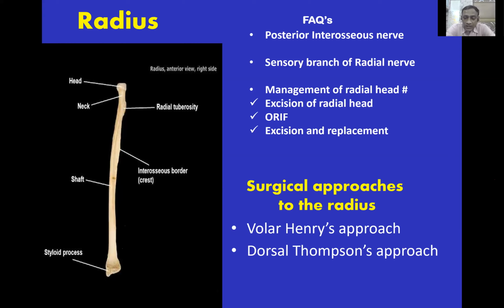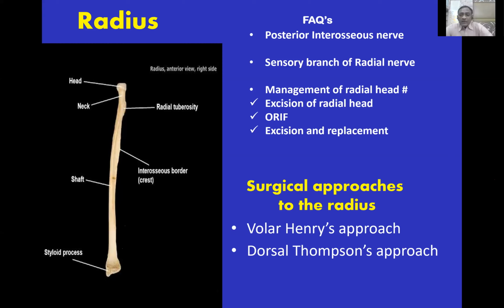If you're using the dorsal approach, Thompson approach, you have to go at the lower border of the supinator muscle and then reflect the whole muscle subperiosteally. Or sometimes you may cut the muscle, identify the posterior interosseous nerve, and reflect it.